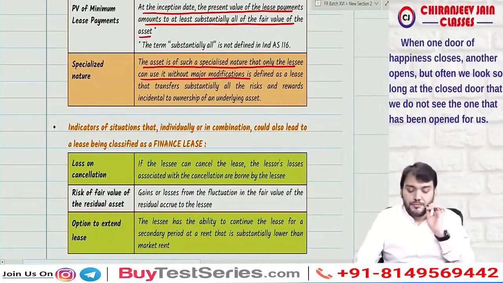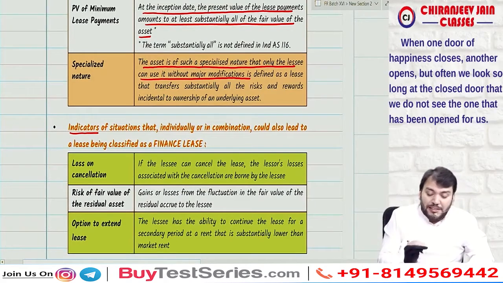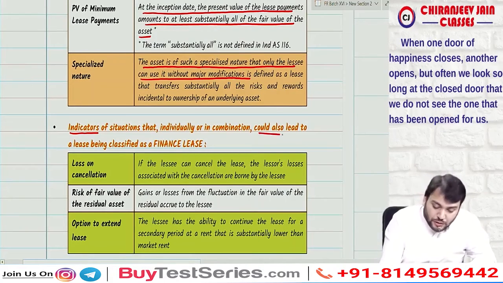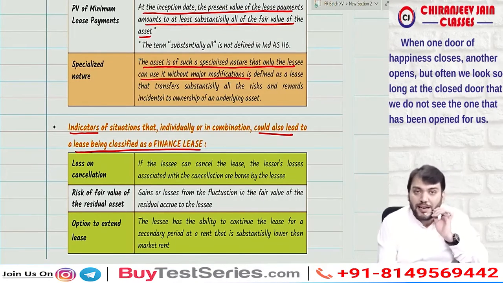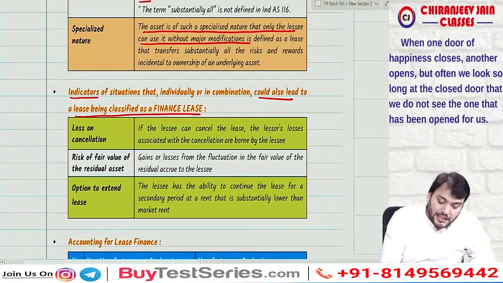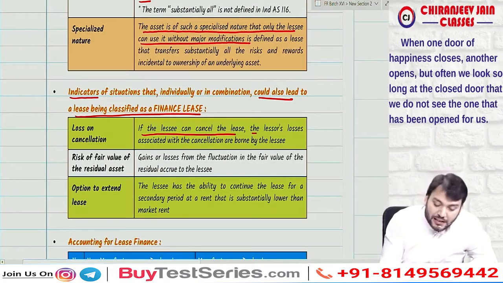Yes, sir. Now, Ind AS 116 has also given some indicators that could also lead to a lease being classified as a finance lease. Apart from the examples, they have given some indicators also. If these indicators exist, then the lease will be classified as a finance lease. First, if the lessee can cancel the lease and the lessor's losses associated with the cancellation are borne by the lessee.